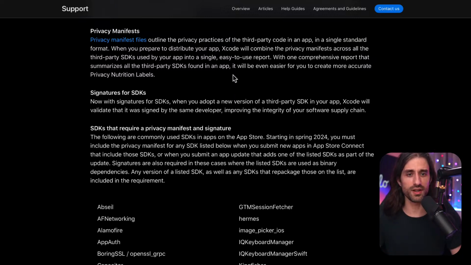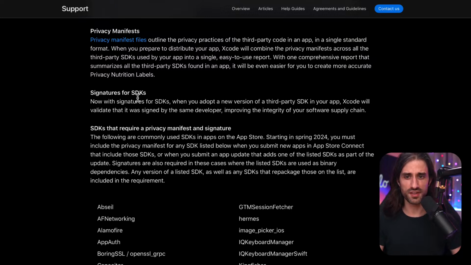It will be even easier for you to create more accurate privacy nutrition labels. So it's about enabling developers to really give precise information to the user by forcing the SDKs to make how they use private data obvious to the developers.